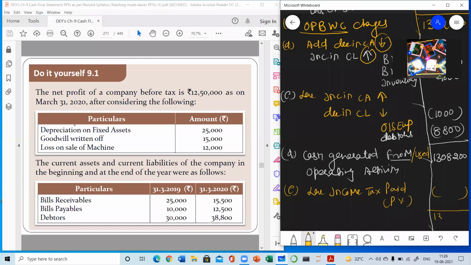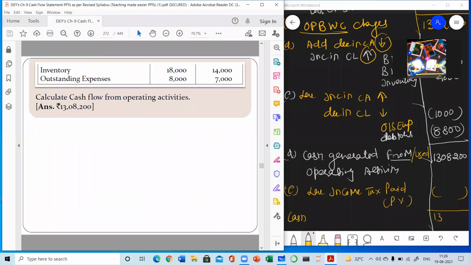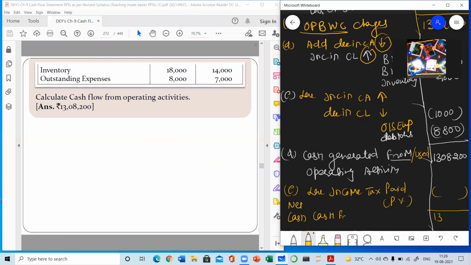Then the same will be your answer, and this answer will be known as net cash flow. If there is no taxes, net cash flow from operating activities.